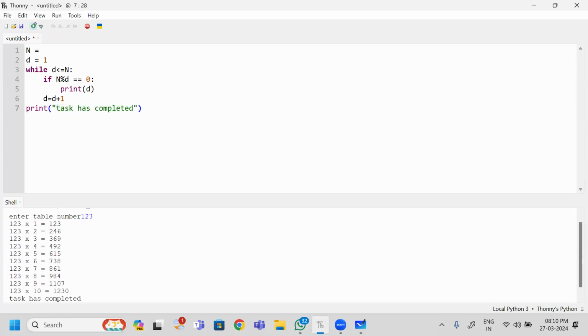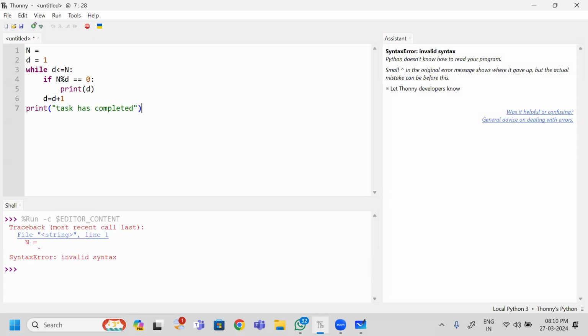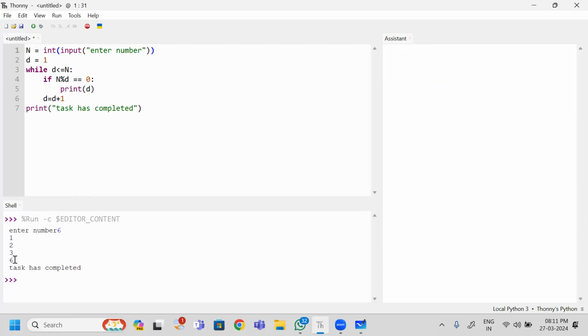Next, I am going to run this program. What I did, I have not assigned the n value. I should take this from the end user, so I am asking to enter a number. When I run this, I have given 6. 6 has 1, 2, 3, 6 as the factors. It has printed. So this is the way.